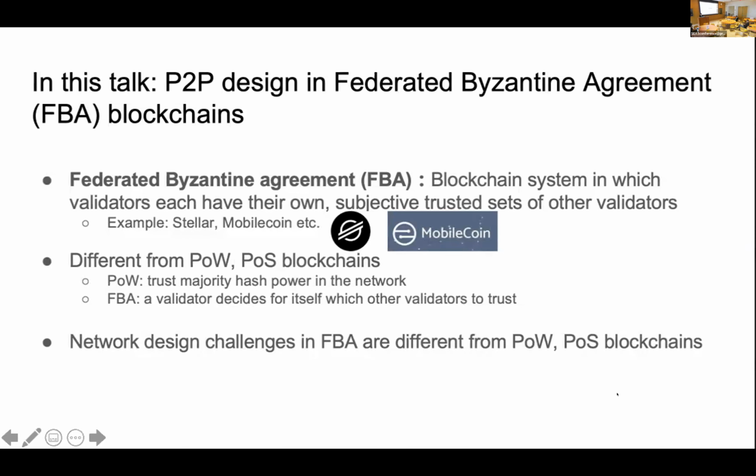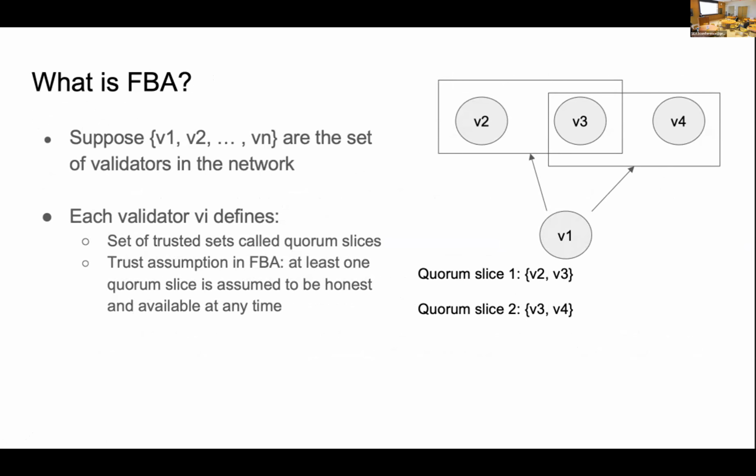Then what is FBA? Here is a small example. Suppose that we have V1 to Vn, a set of validators in the network. We call them quorum slices to the validators who trust them. And we have the trust assumption that there is at least one slice that is honest and available at any time. Sometimes it can be much larger.